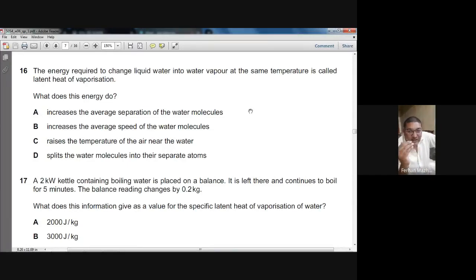When the thing converts from liquid to gas, the temperature remains the same. It means the speed should not change. It means the kinetic energy should not change. So B cannot be the answer. A, sir. The best answer is A. Increase the average separation of the water molecules. Split the water molecules into their separate atoms. No. So A is the perfect answer. It moves the molecules away from each other. Understand? Very tricky question. Yes, sir.